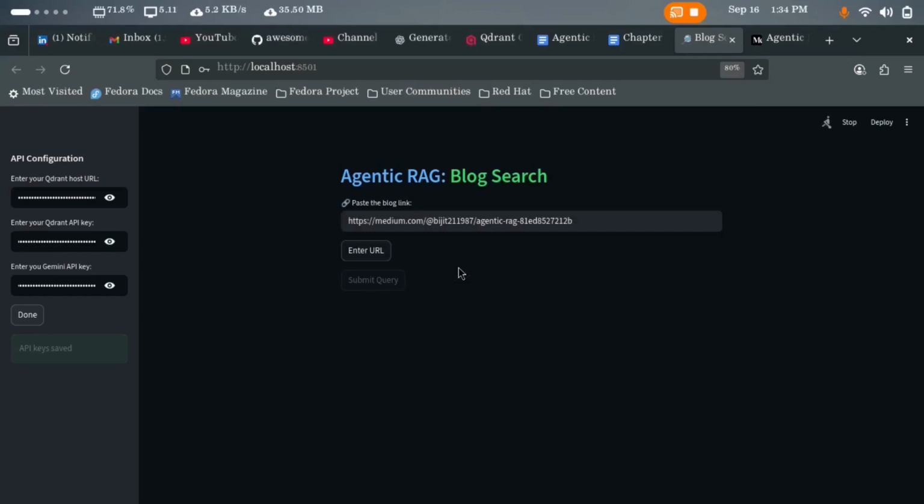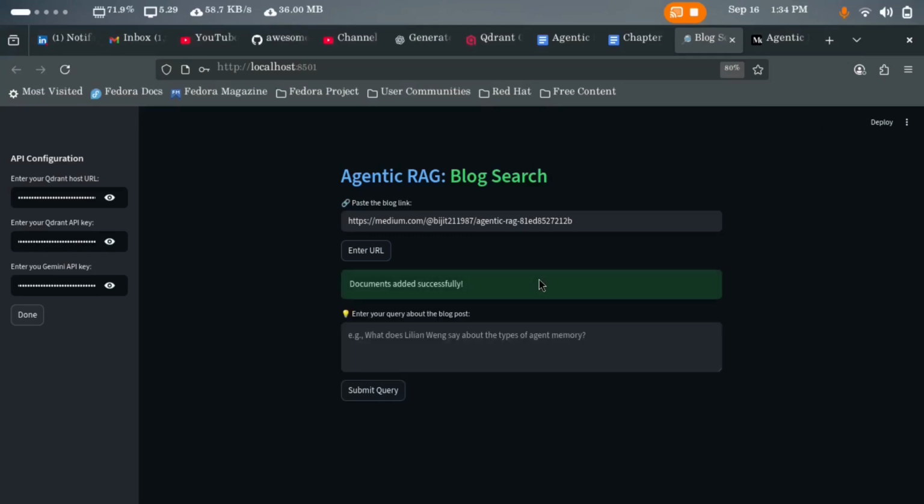Here it is processing documents, and after some time it will extract the text first from this article, then convert it into chunks, then into embeddings. The embedding model which I am using is Google Gemini embedding 001. After that the embeddings will be stored in the Qdrant vector database. And after that, when you query related to the article, the relevant documents will be fetched from the Qdrant database, and based on that the LLM will generate the answer.